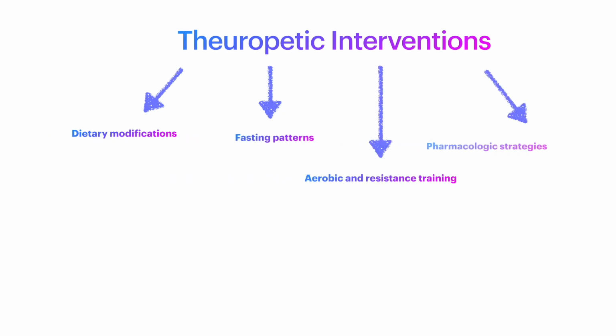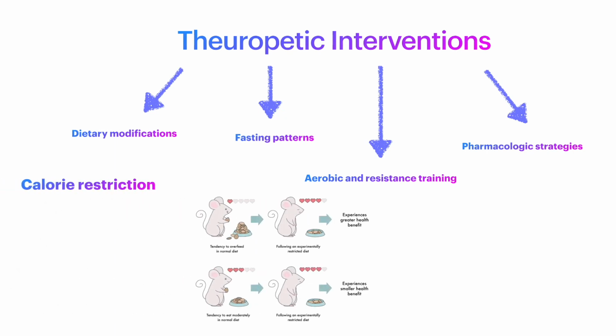Therapeutic interventions for promoting metabolic function with age in humans include dietary modifications, fasting patterns, aerobic and resistance training, and pharmacological strategies. Calorie restriction has been shown to increase lifespan and improve metabolic health, but pharmacologic interventions like resveratrol have shown no clinically meaningful responses.